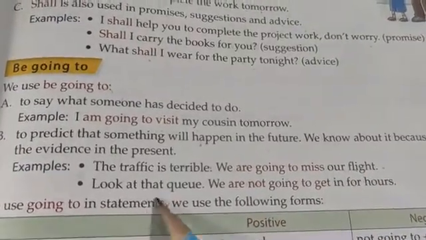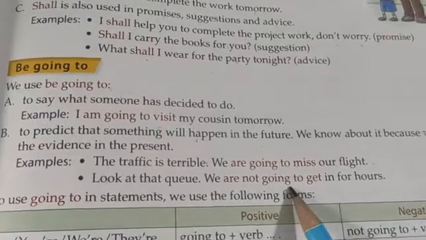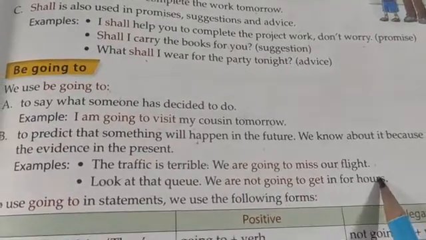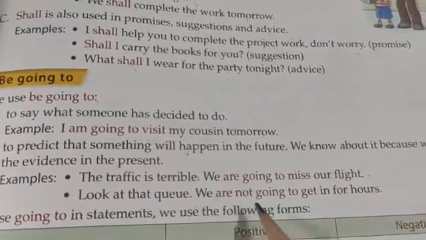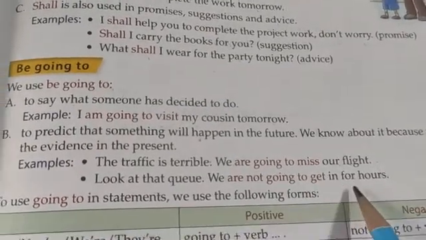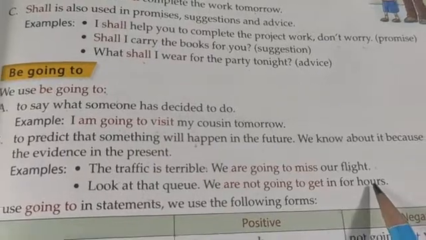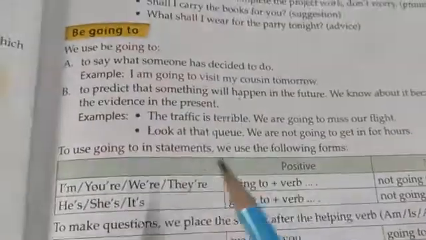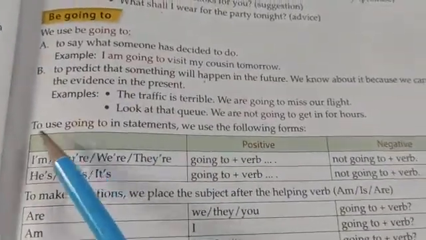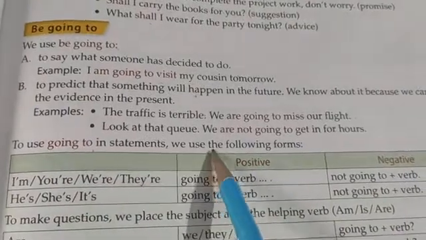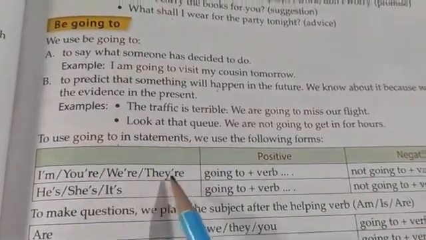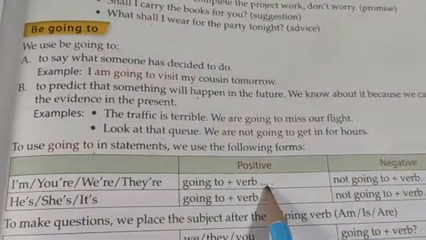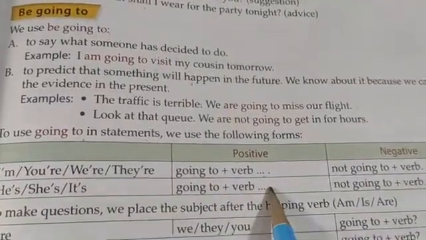Look at that queue. We are not going to get in for hours. Okay. Look at this line. This line is so long that we are not going to get in for an hour. Okay. Now see, to use going to in the statement, we use the following form: I am, you are, we are, they are going to plus verb form. This is the positive sentence. Okay.